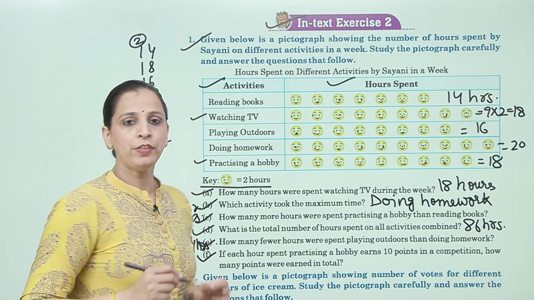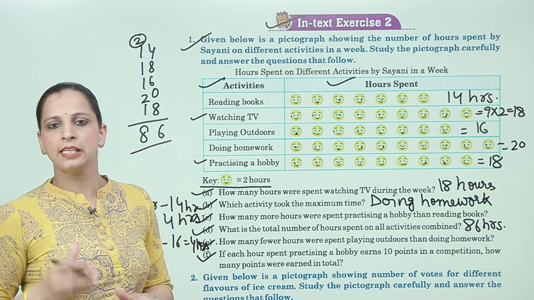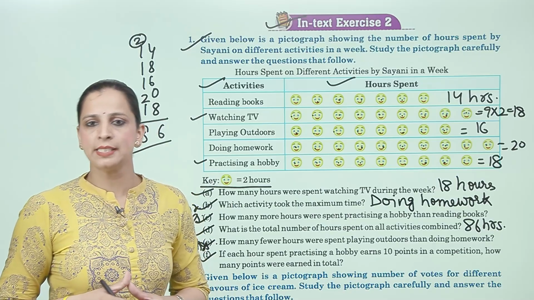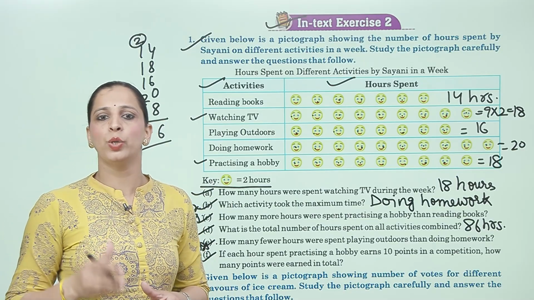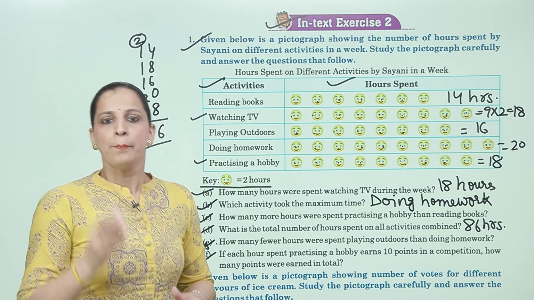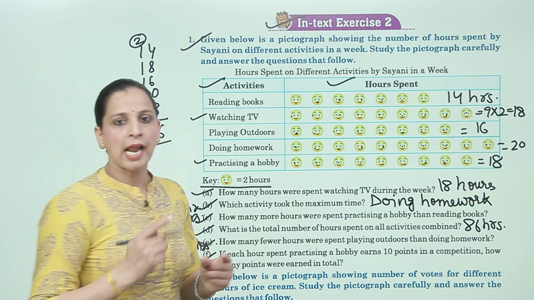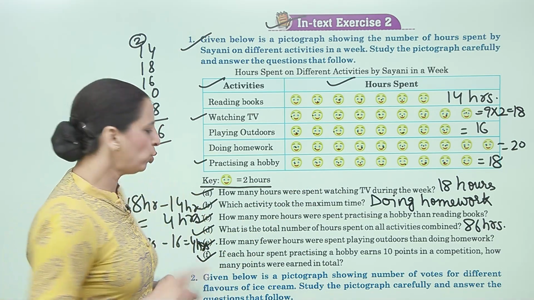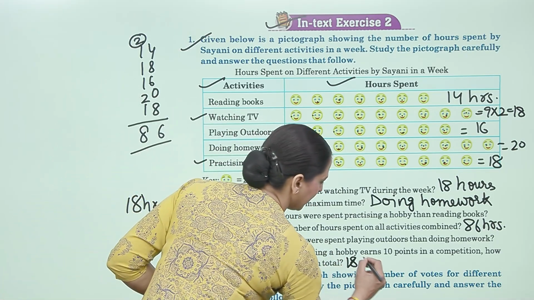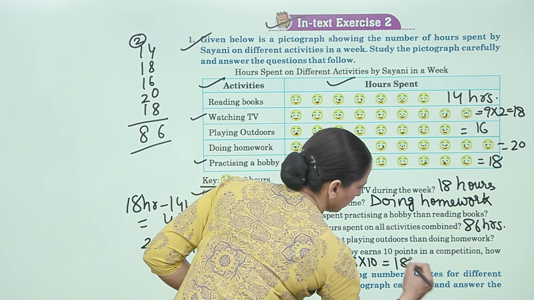Now F: If each hour spent practicing a hobby earns 10 points in a competition, how many points were earned in total? Now practicing hobby is 18 and 1 hour is equal to 10 points. So 18 multiplied by 10 is equal to 180.